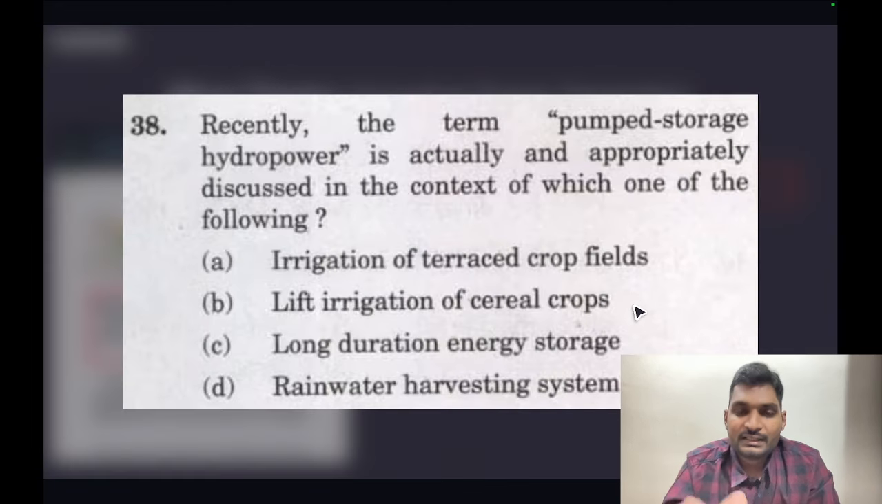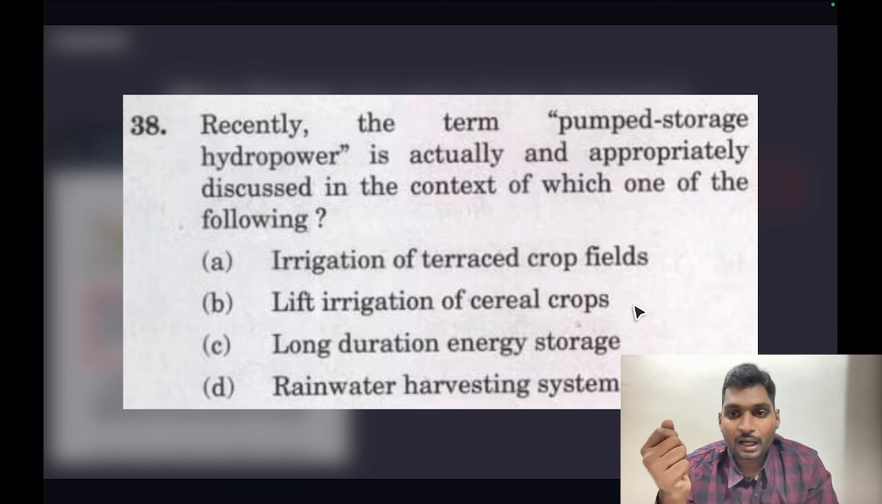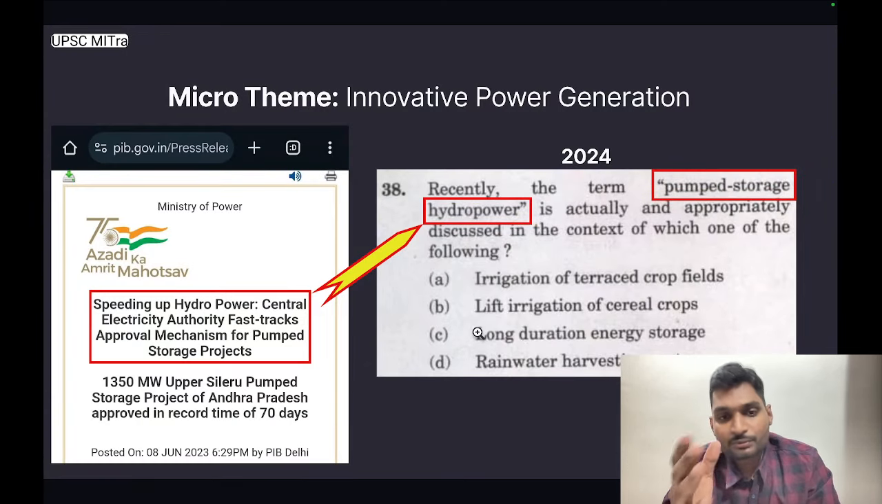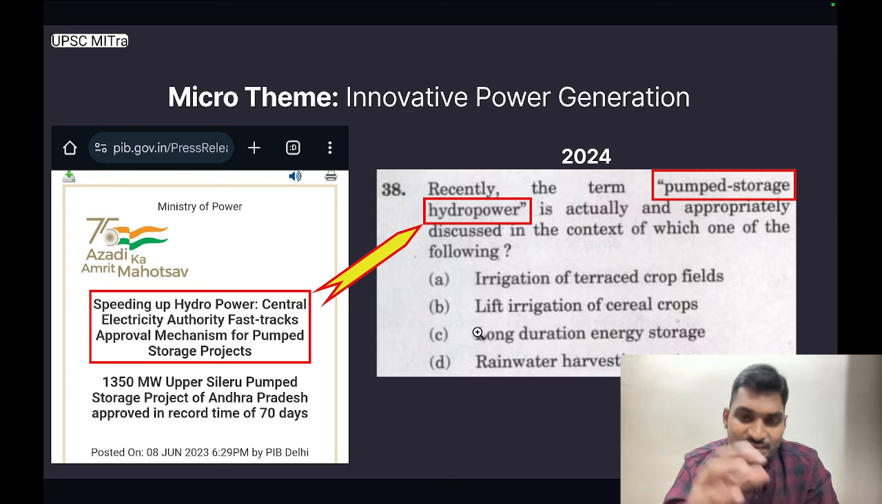This is the question. Recently, the term pumped storage hydropower is actually and appropriately discussed in the context of which one of the following? And the correct answer is option C, long duration energy storage. So the insight that comes out from this particular question and press release is that the paper setter expects us to know the utility of pumped storage hydropower.